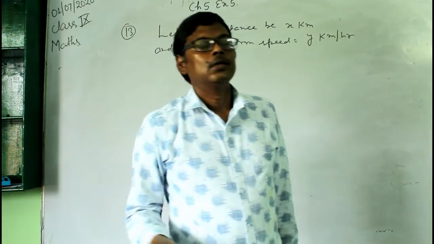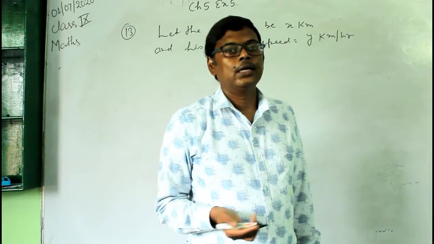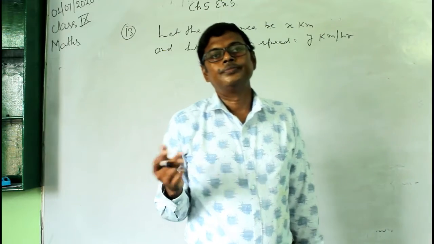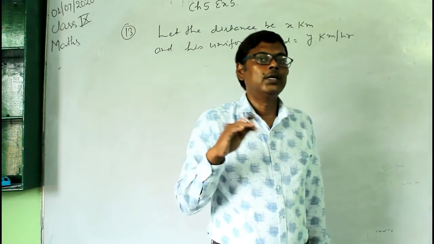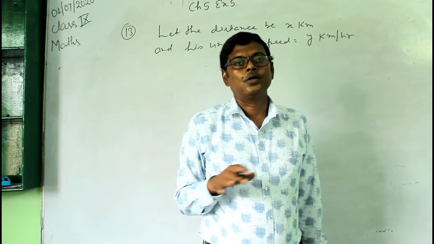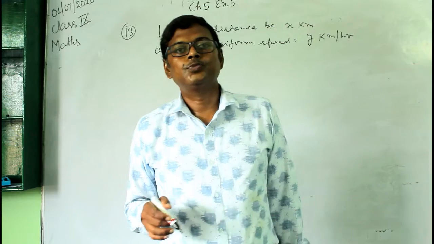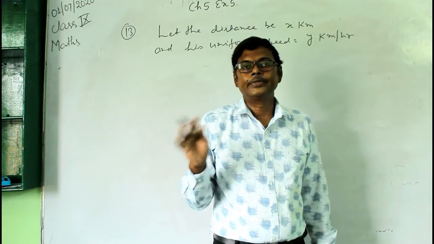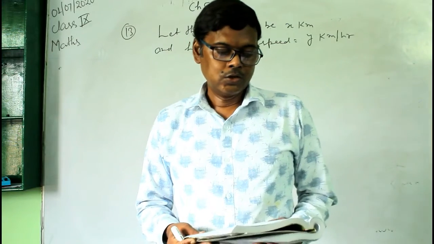Or simply you can say that if the velocity does not change with time, like if you are driving a motorcycle and your speed remains 60 km per hour, constant for suppose 1 hour, that is, you are driving your bike at 60 km per hour and your speed is not changing, then this will be the uniform speed. So here is the uniform velocity.